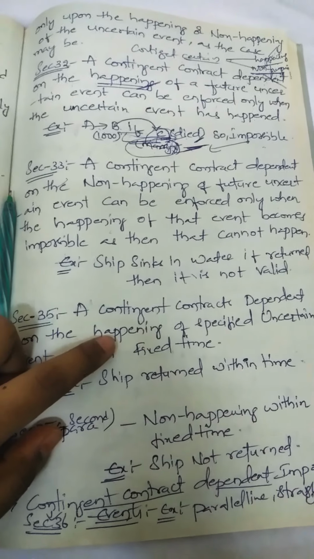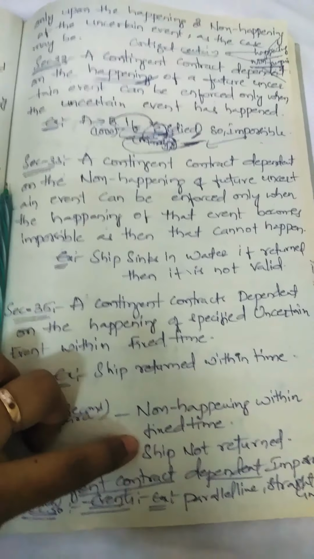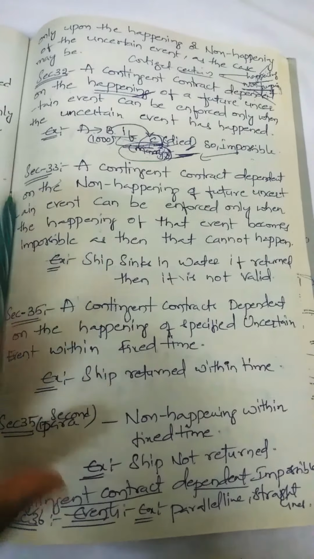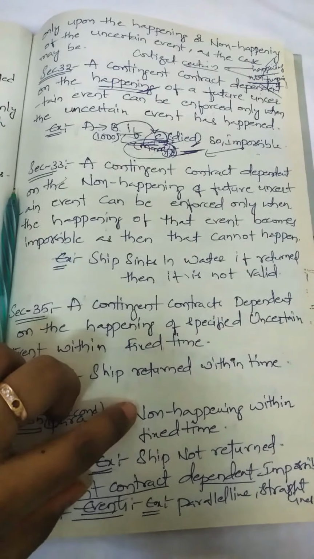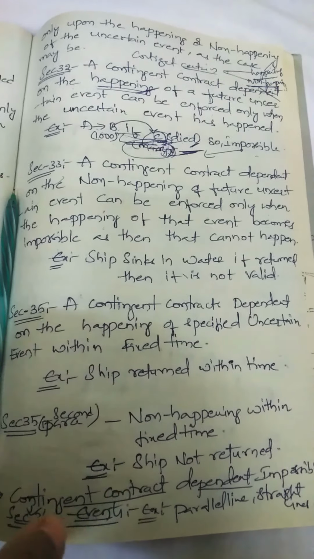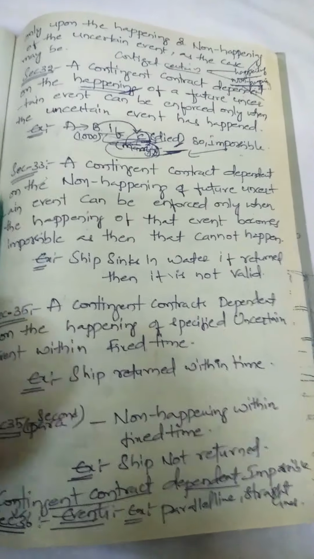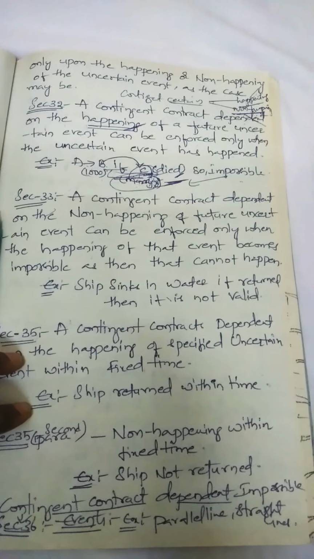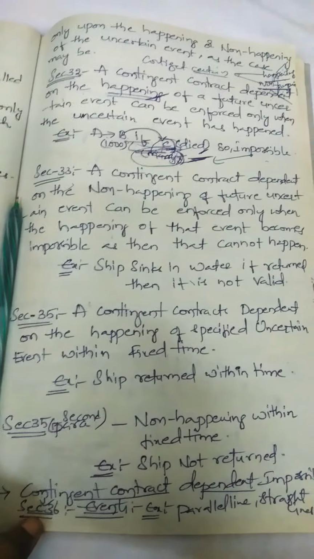So here happening within fixed time, here non happening within fixed time. Ship not returned, he will pay. If ship returned, he won't pay, because non returning is the main purpose for which they entered into the contract. Okay, next one is a contingent contract depending upon the impossible, defined in section 36.